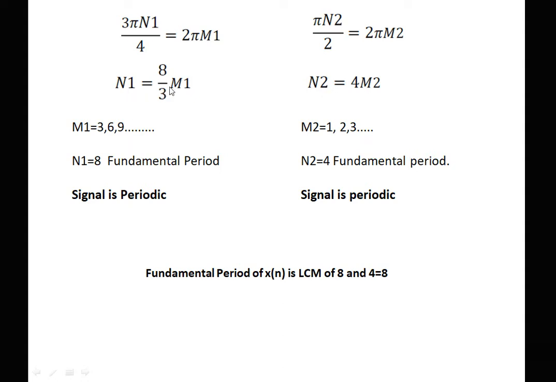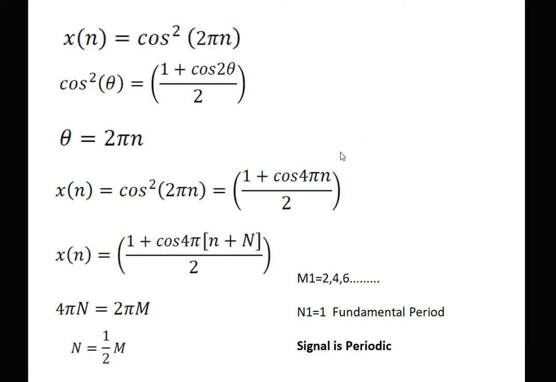Here, when the value of m1 is a multiple of 3, we get a periodic signal with fundamental period 8. And here, when the values of m2 are 1, 2, 3, 4, we get a periodic signal with fundamental period 4. So this portion is periodic and this portion is periodic, so the entire signal is periodic in nature. The fundamental period of x[n] is the LCM of N1 and N2. So the LCM of 8 and 4 is 8. This is the fundamental period of x[n].